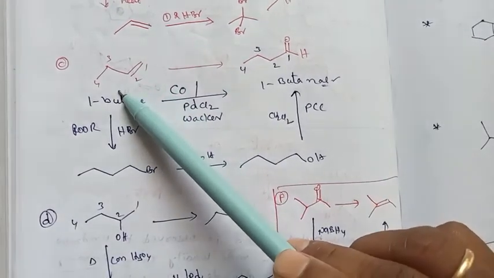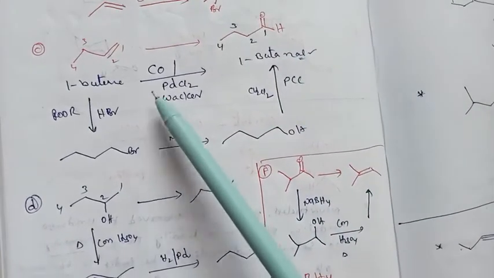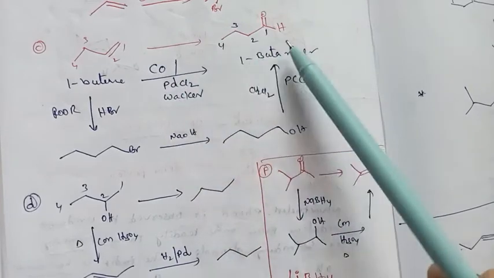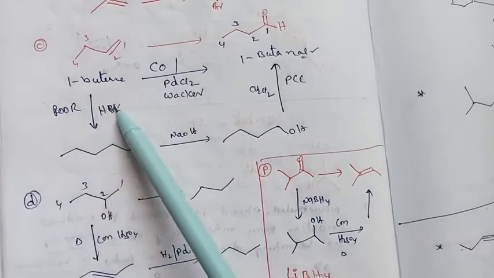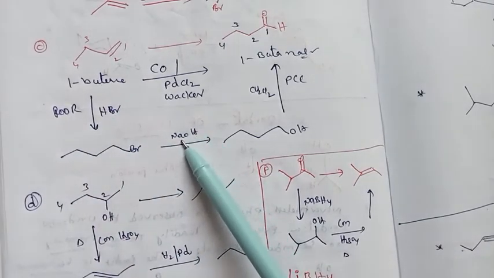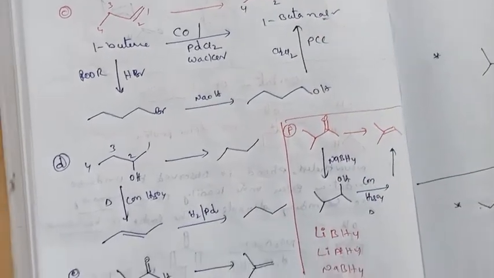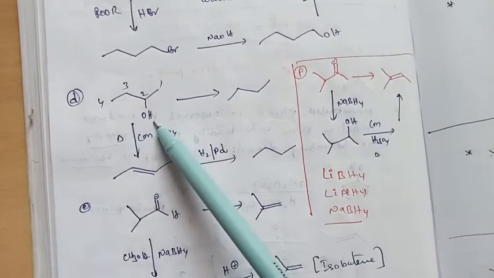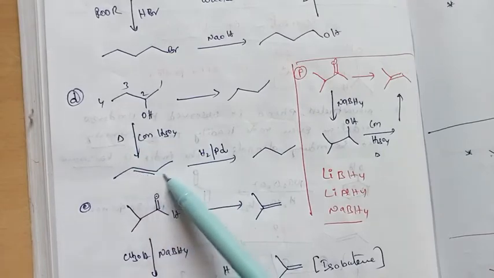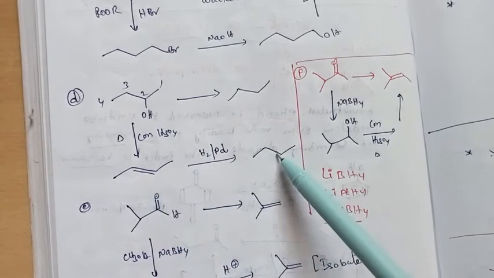And 1-butene, how to convert this one to 1-butanol? You can convert it directly by the Wacker process, using carbon monoxide and palladium chloride also, or by using hydrogen bromide, a free radical addition reaction using peroxide, followed by alkaline hydrolysis, then the PCC reagent we can convert. Here a secondary alcohol is there. Directly, heating with concentrated sulfuric acid gives the alkene, then hydrogen with palladium. Directly you can do hydrogenation, and alkenes can be converted into alkanes.